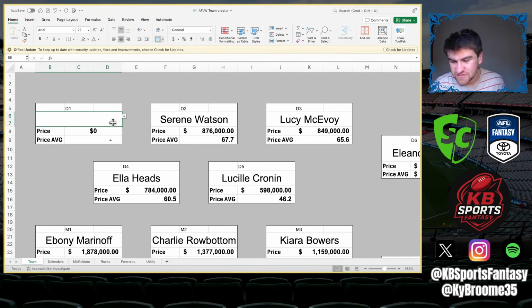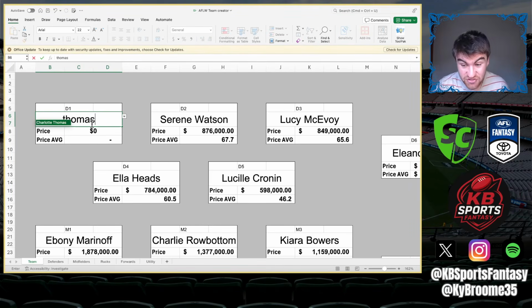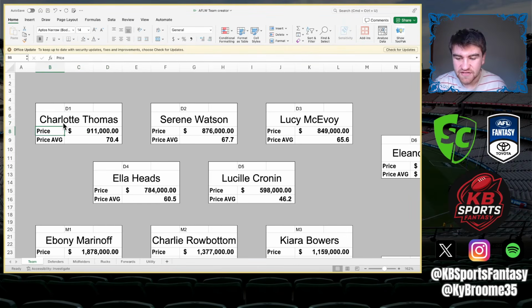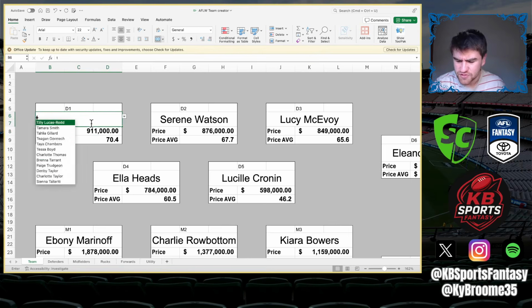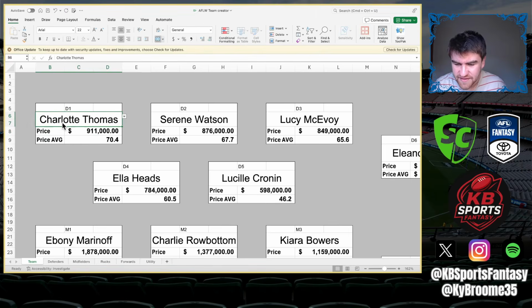The link below will have it as an empty document, which is how I'll put it on Google Sheets. All you're going to do to select players, if we wanted to get, say, Charlotte Thomas, is type that, and it comes down as a drop down box. Then you just click enter, or I'm pretty sure you can just select the player there, and it does work. Then you have their price and their average from the previous season.